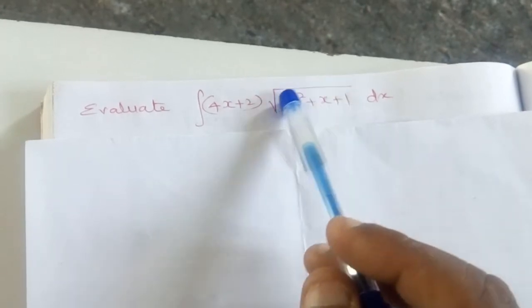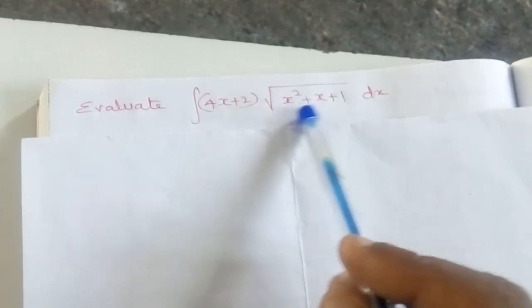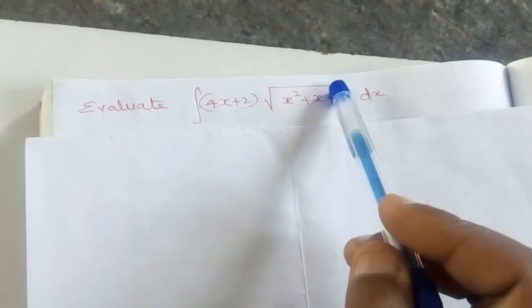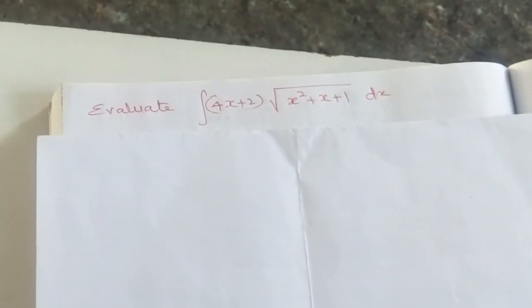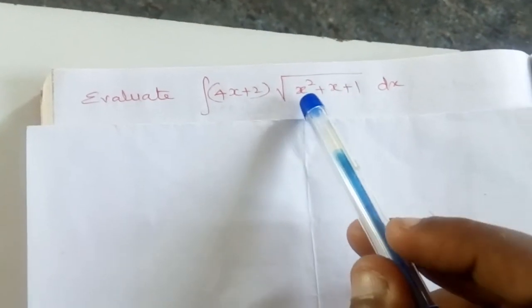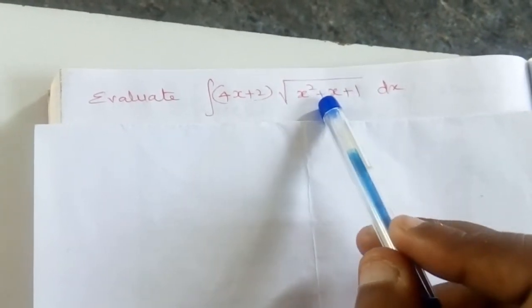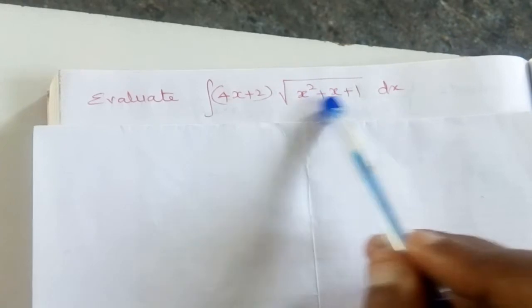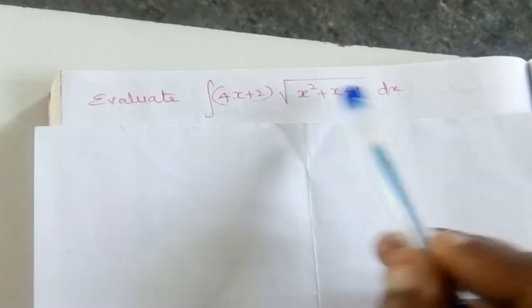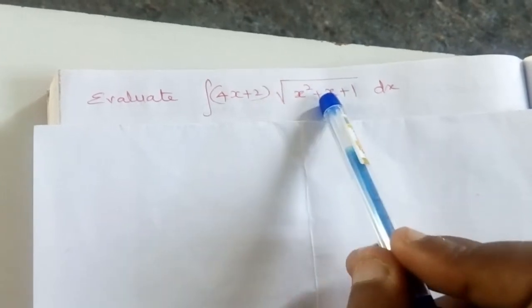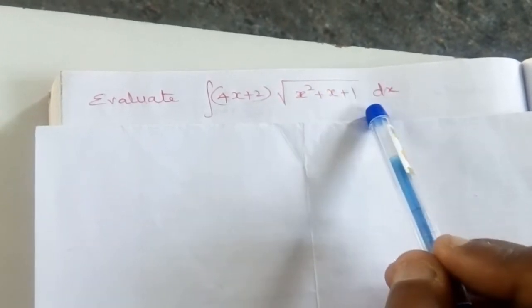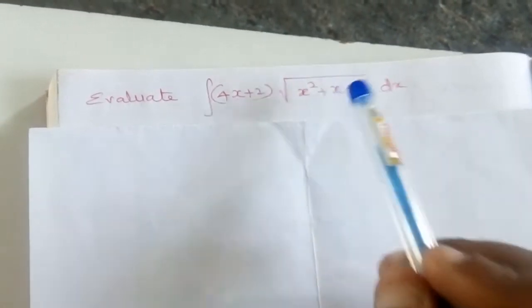x² + x + 1 is the first function. The output of this function is given to this square root function. Hence that is the composition function. Normally we take the first function in a composition function as t. So if we take this x² + x + 1 as t, when we take the derivative on both sides, we get 2x + 1 equal to dt by dx.